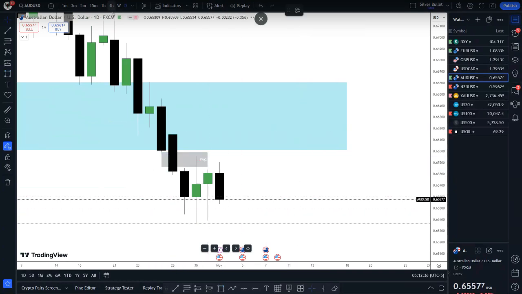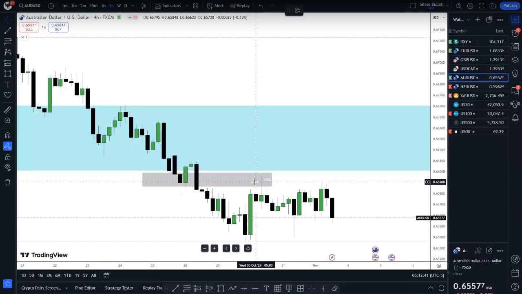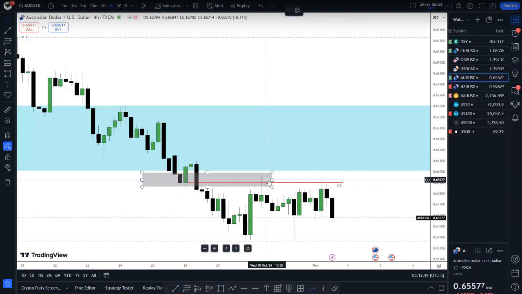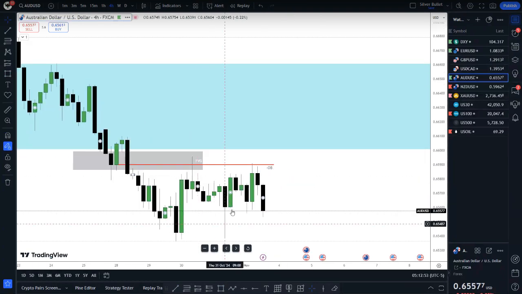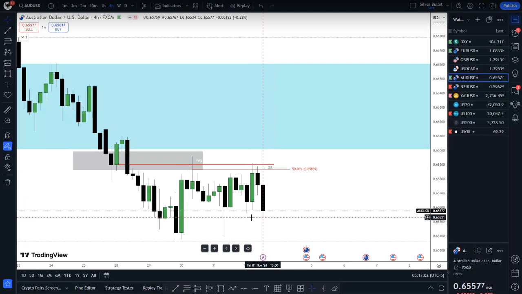Let's look at the 4-hour chart. This is the simplest one here. In this case, we check into the fair value gap here, which also couples as a bearish order block, right? We have an order block, and on top of the daily fair value gap, we also have a fair value gap on the 4-hour chart here. Then high, low, then we push above these levels to the consequent encroachment of this week. Price came back up into this week here. Let's look at the consequent encroachment of this week. We check into it, seeking lower prices below this low here.